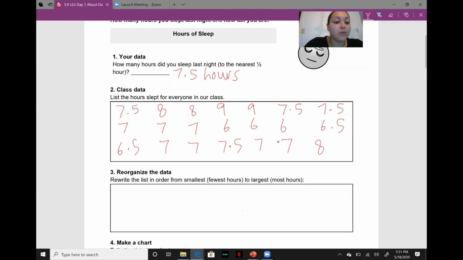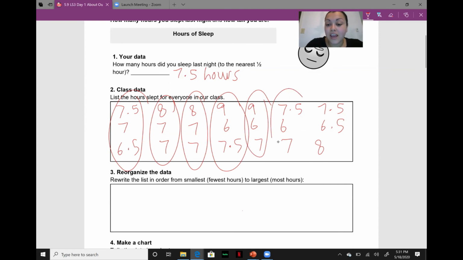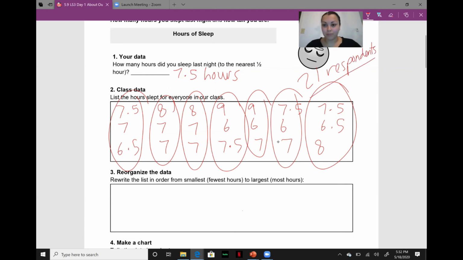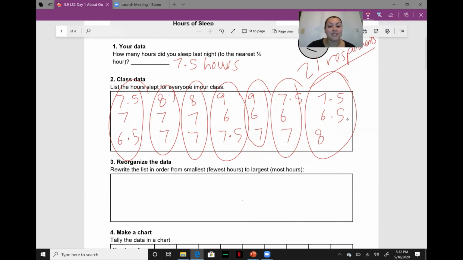So if we can see here, we have 3, 6, 9, 12, 15, 18, 21 different people. So 21 respondents. That's what we call them. So they responded to our question or our survey. So the next question says reorganize the data. So again, this data doesn't tell us much, right? It's just a bunch of numbers right now.